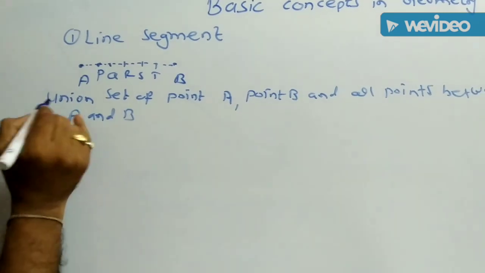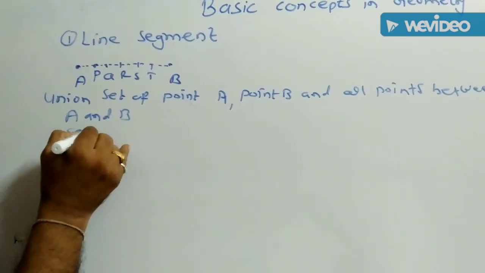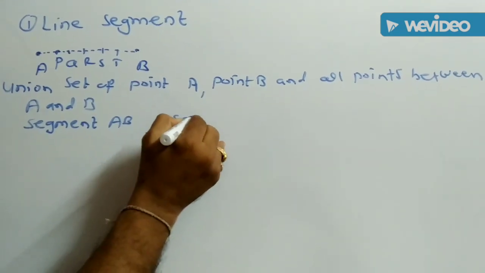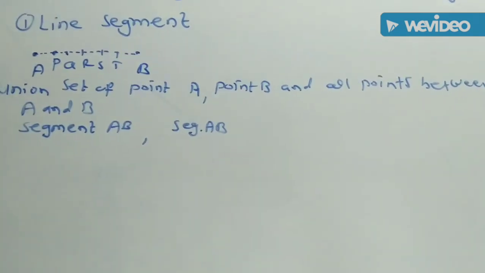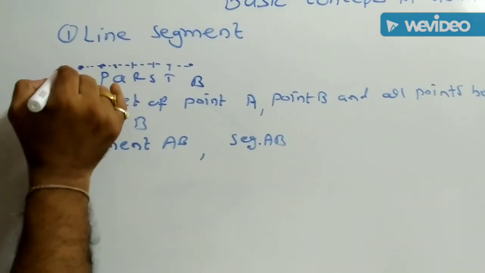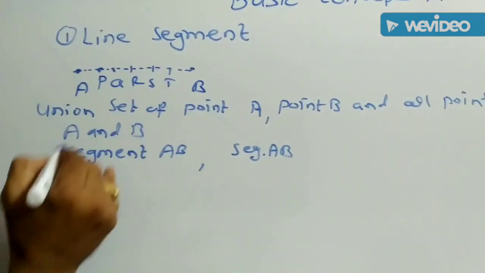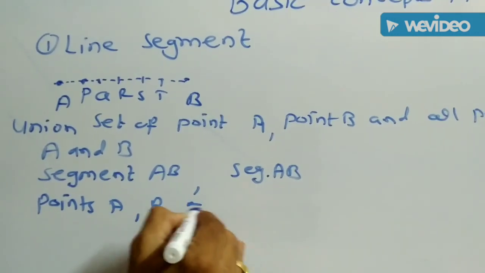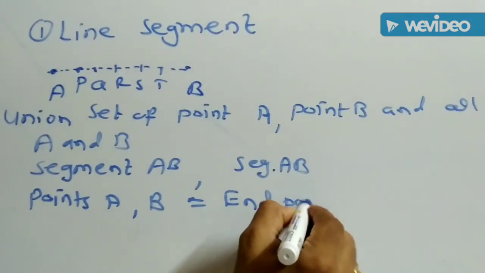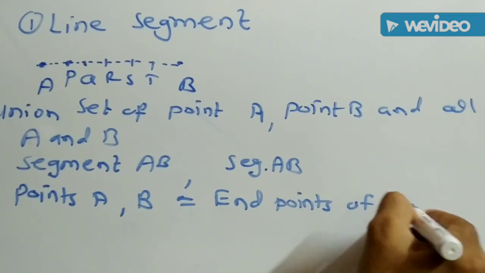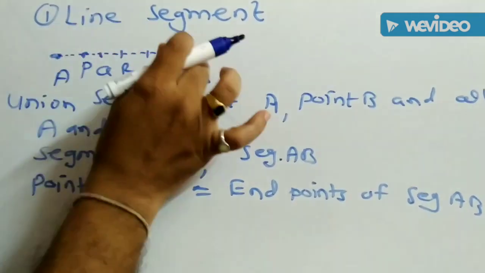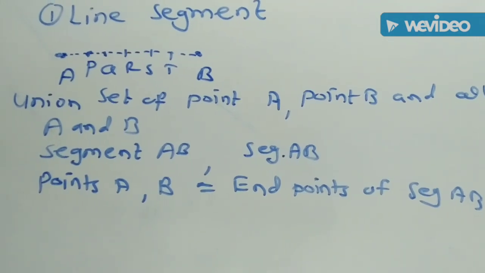This line segment is also denoted or written as segment AB, or shortly it can be written as segment AB. And these points A and B are called the end points of segment AB. That is, A and B are the end points of the segment AB.